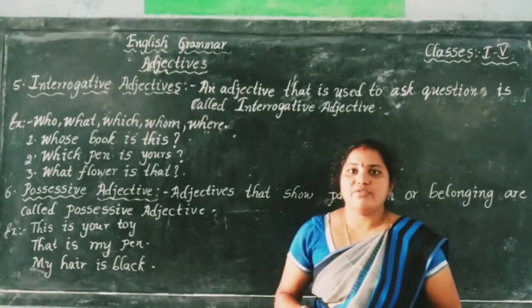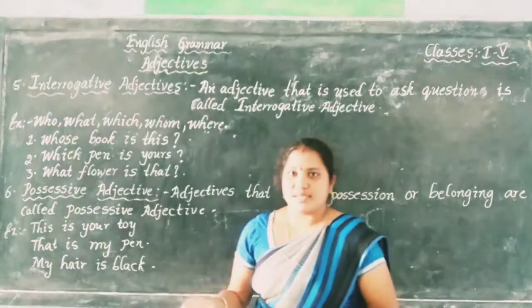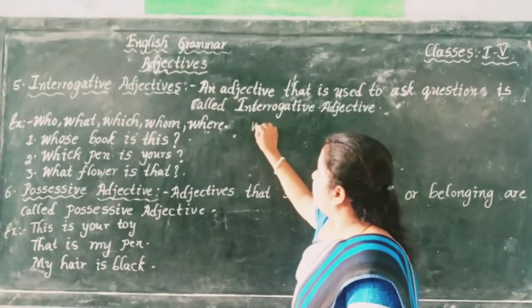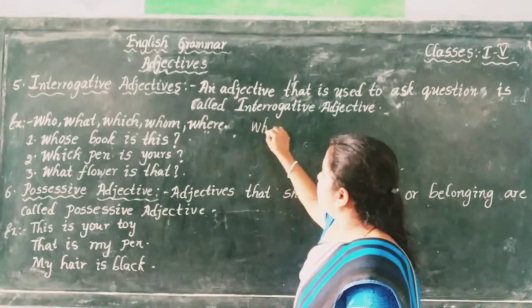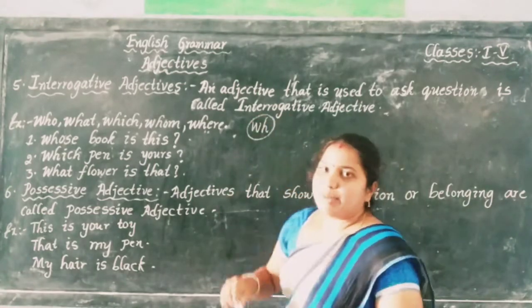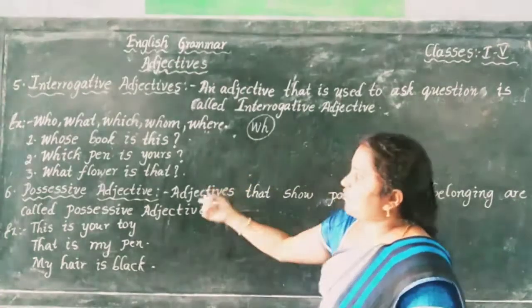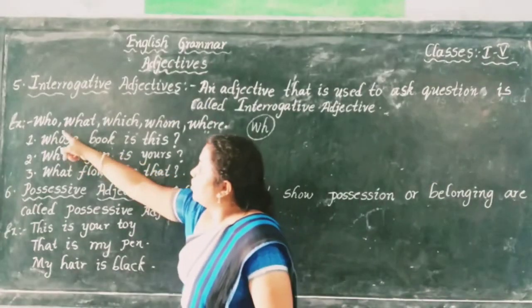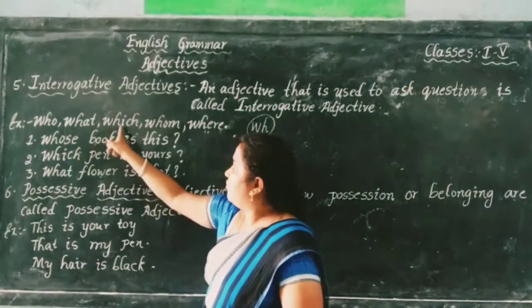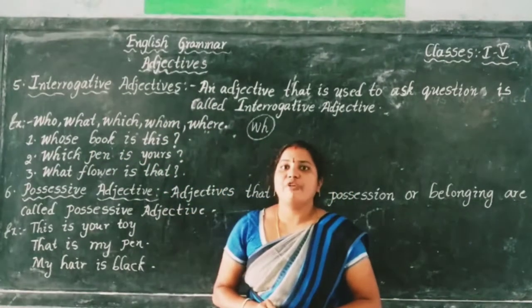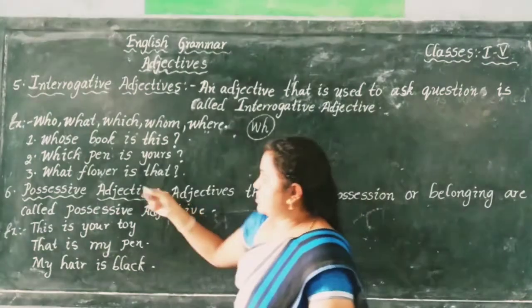Whatever adjective is used to ask a question, these are WH words. Interrogative adjectives are also known as WH words. These are used to ask questions. Who, what, which, whom, where are examples of interrogative adjectives.